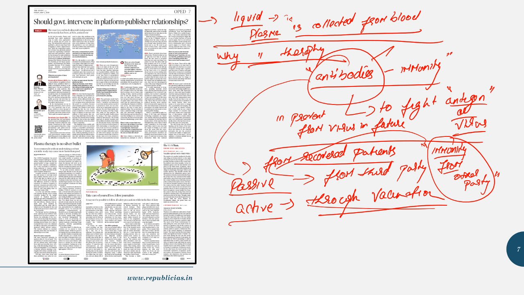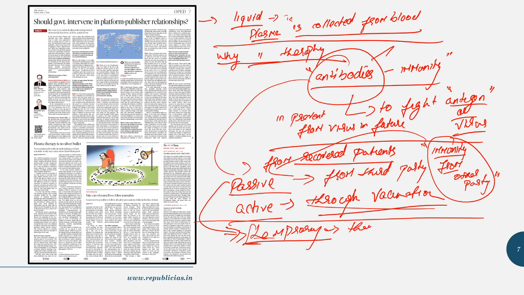Fine. Plus added to it, see, some medical researchers say that temporary immunity, in the sense for a short period of time, can be activated in a person without injecting any dead virus. Fine. So to activate temporary immunity, what we need to do is infuse antibodies or activated cells obtained from the blood of others, which is the concept of passive immunity. Fine. And these things are not permanent in nature, rather they last for some 2 to 3 weeks. And during this time, the person will be protected against the virus. Fine. So this is the concept of passive immunity.